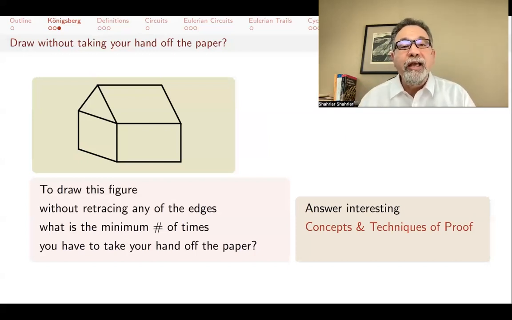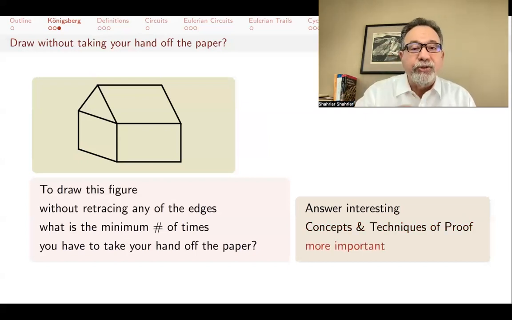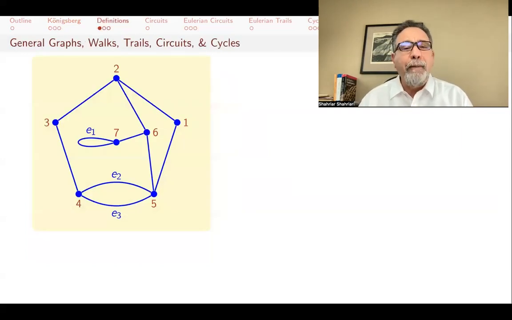And so you want to really be paying attention to the concepts and techniques. And those are much more important than the actual answers. So first, I want to give you some definitions. These were subjects of previous videos. If you haven't seen any graph theory at all, then you might want to watch those other ones, although I will briefly remind you of all we need here as well.